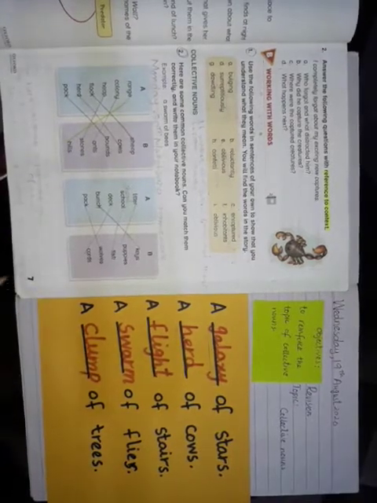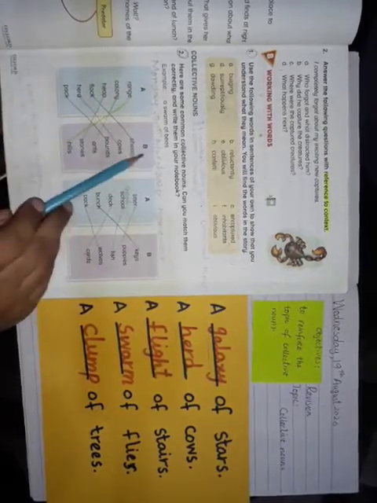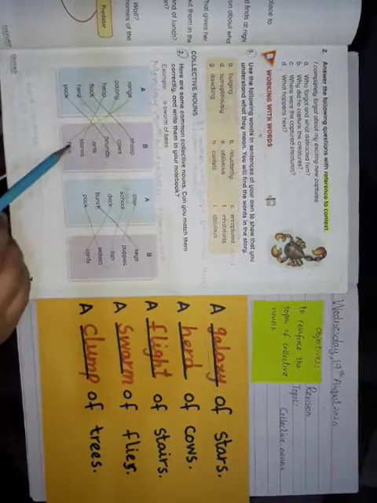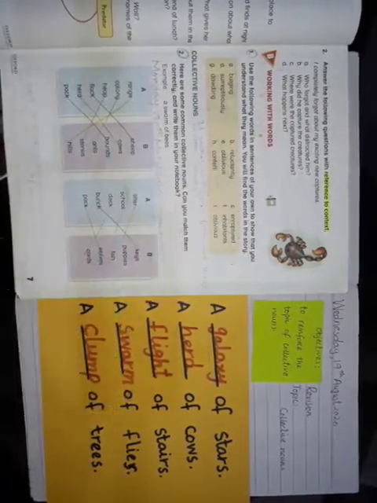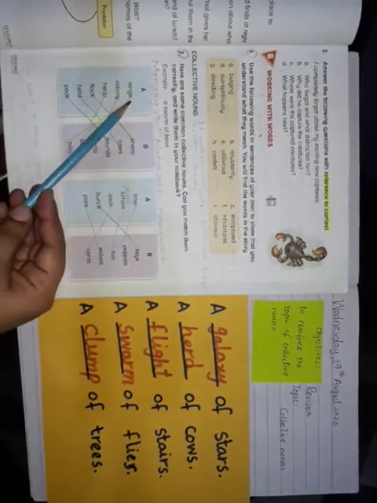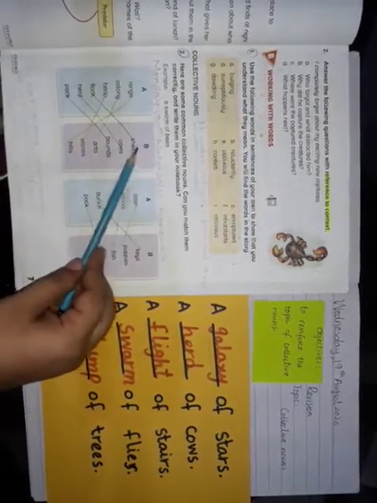Alright, on our textbook page number 7, we are given two different columns. Column A, we did this work on Monday 30th March 2020. Alright, and in column A we are given collective nouns, and in column B we are given collections. So what we did here was match the collective nouns with their suitable collections.